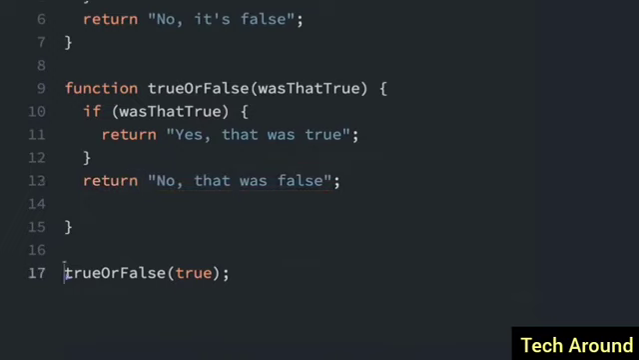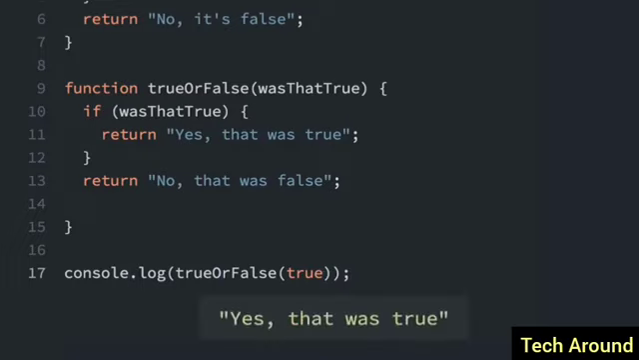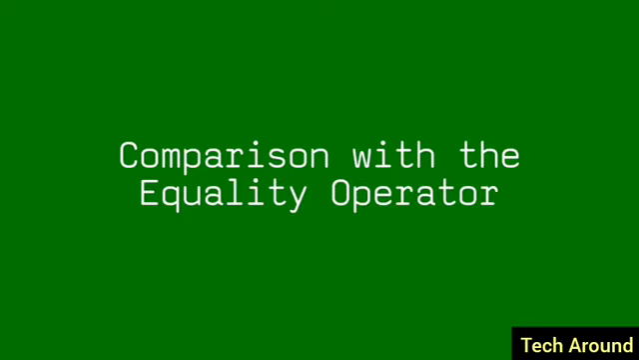Before I run this, I'm going to add a console.log here, so we can console.log the answer. So this is the function call here, trueOrFalse. We're passing in true, and then we're going to log what is returned here. "Yes, that was true." Since we passed in true, this if statement evaluates to true, and this code is run right here.